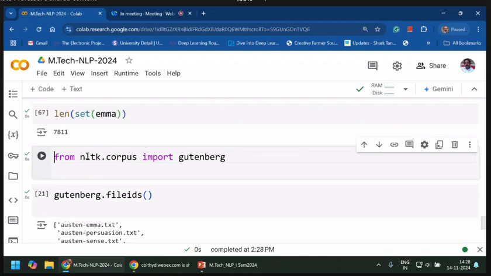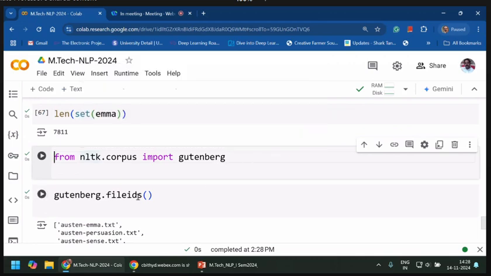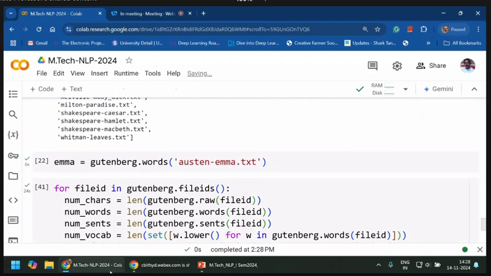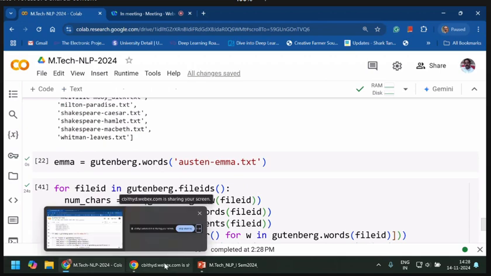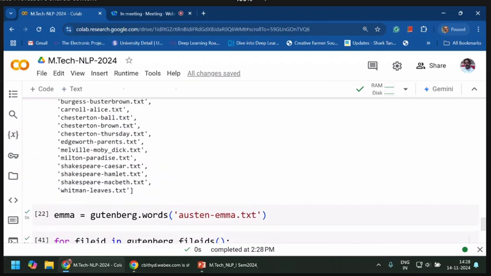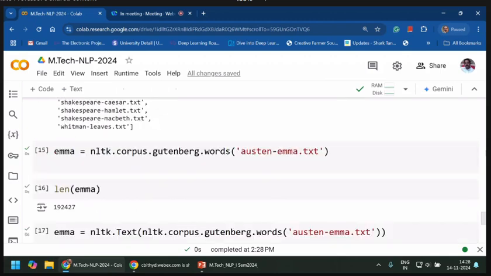And then from NLTK corpus, import Gutenberg. And now the file IDs are this. Already we checked, I hope. Sir, in this Gutenberg, we have the 70,000 books, right? Yes, yes. What if we want to add one more book in that? You cannot add it. Okay, so it's like built in, sir. The fellows who organize this one, they can add it.